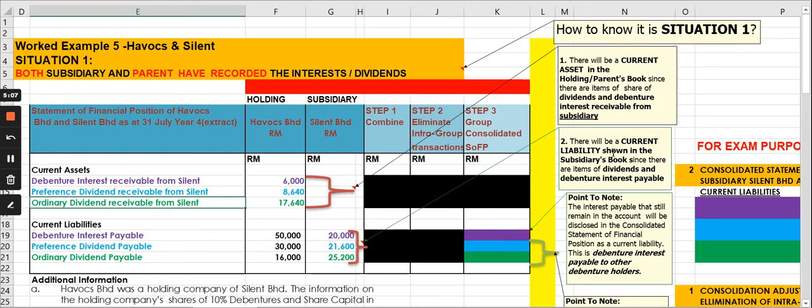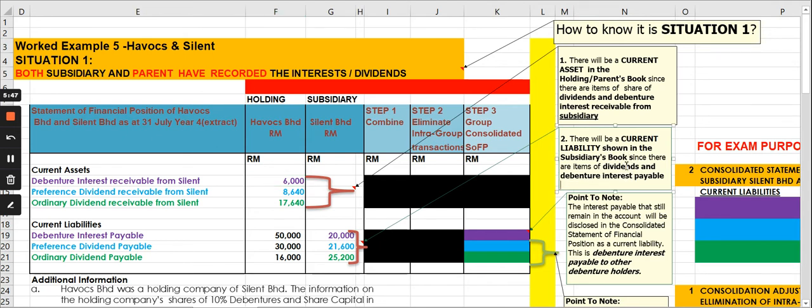So the second point that I highlight here is that there will be a current liability, and this does not mean that it is exclusively related to the parent, but these are the current liabilities of the subsidiary, and you need to check how much of this relates to the parent. You can see that these are the ones related to the parent, so you can deduct the amount related to the parent from the total, and that will give you the amount related to the other debenture holders, for example.